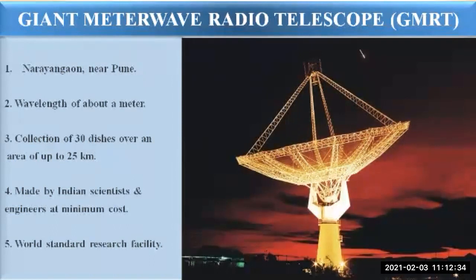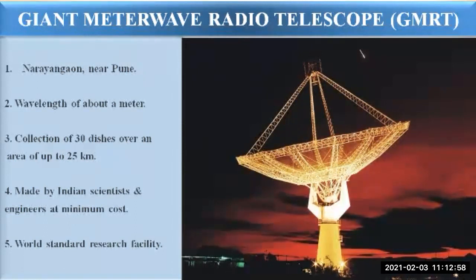What is this GMRT? It is a collection of 30 dishes. These 30 dishes are arranged together, and each has a diameter of about 45 meter. It is called a giant telescope as the arrangement of the 30 dishes is over an area of about 25 kilometer.